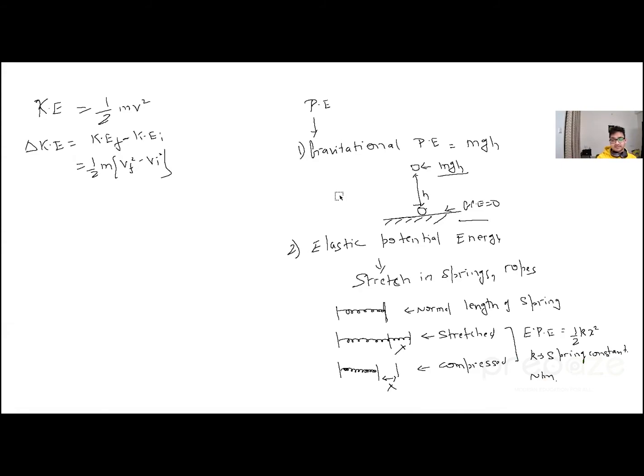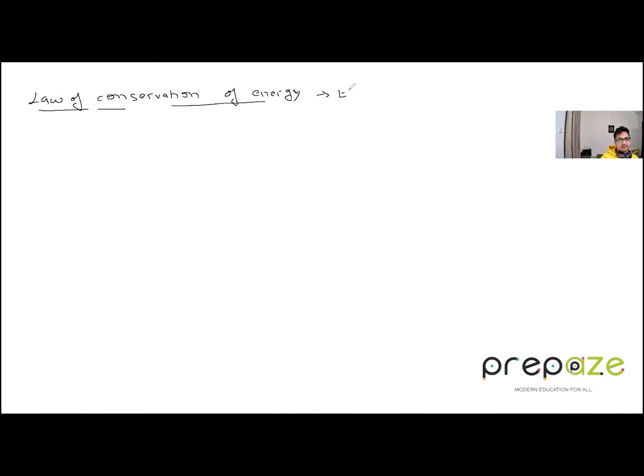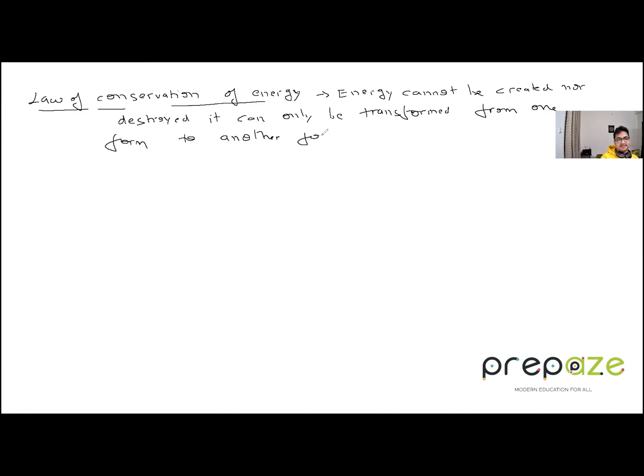So the next thing which comes in this topic is the conservation of energy. This is called the law of conservation of energy. It is extremely important. Let us discuss that. The law of conservation of energy says that energy cannot be created nor destroyed. It can only be transformed from one form to another form. That is the statement of the law of conservation of energy. You cannot create it nor destroy it. You can just transform it.